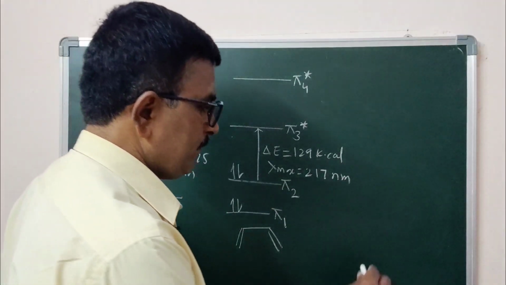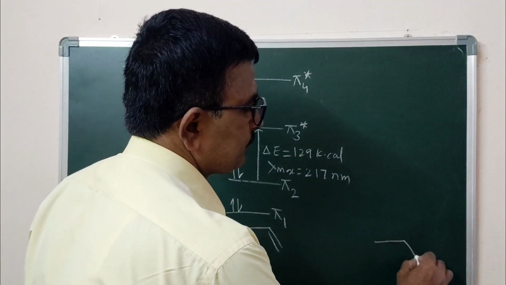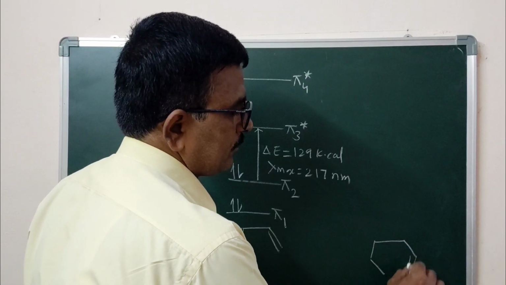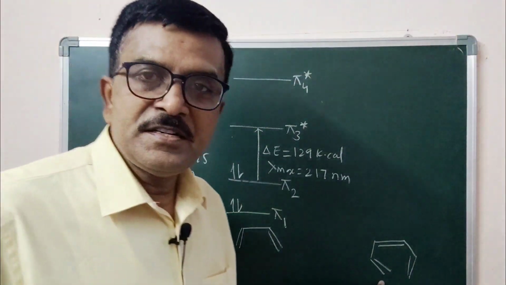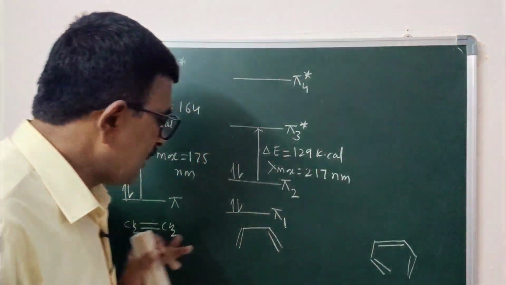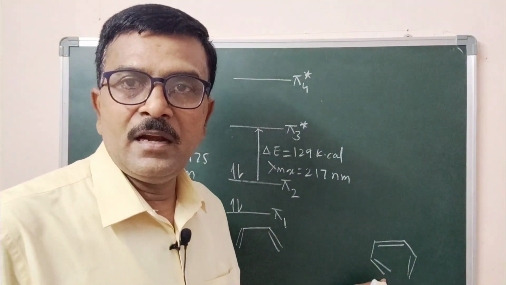Now further you take triene, which consists of 3 double bonds, 1 double bond, 2 double bond and 3 double bond.